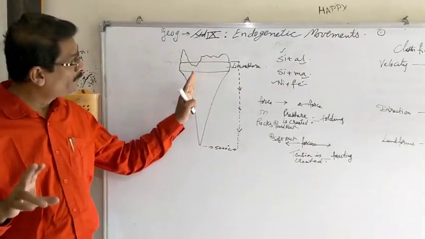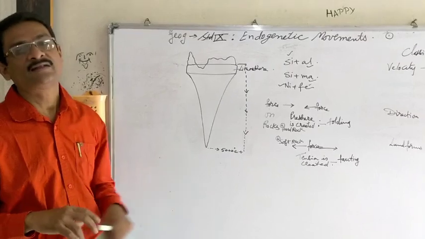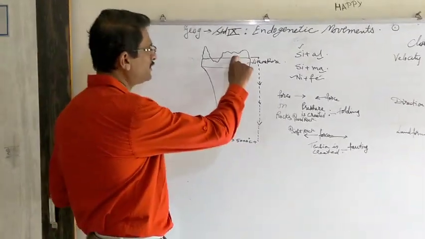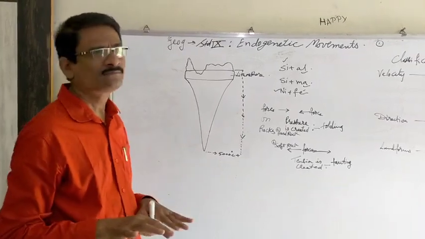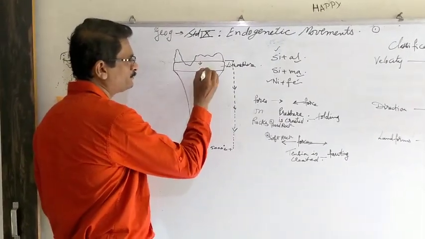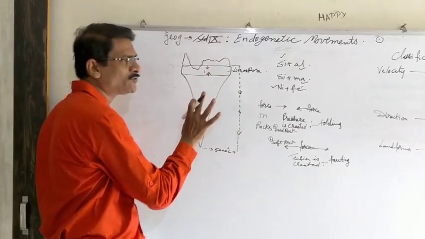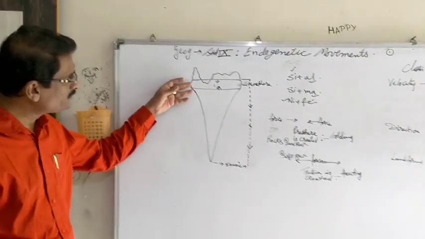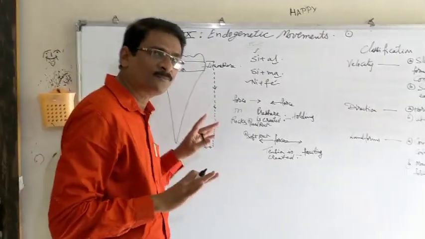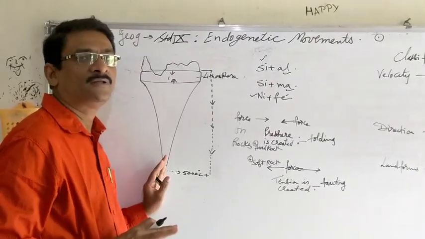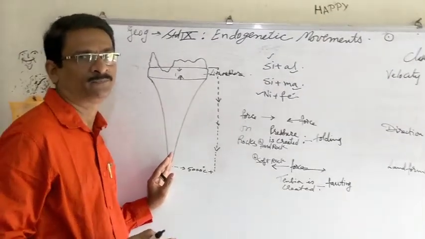But before entering the upper part, that is the area where we live on the earth, the lithosphere is there to preserve us. This lithosphere is near about 100 kilometers, and because of that the earth is secure. Now this lithosphere protects us from all the activities that are going on in the interior of the earth.